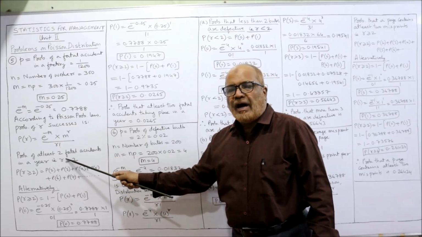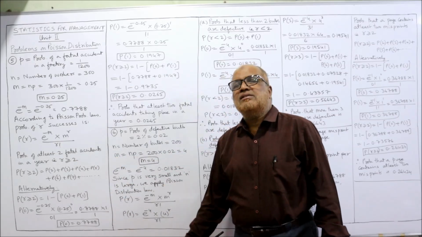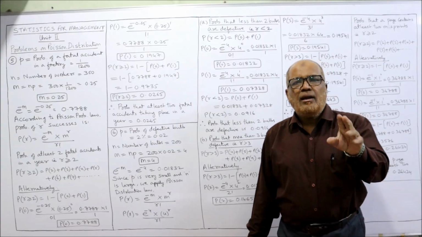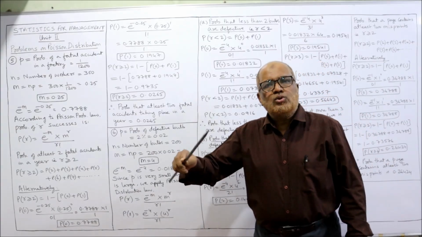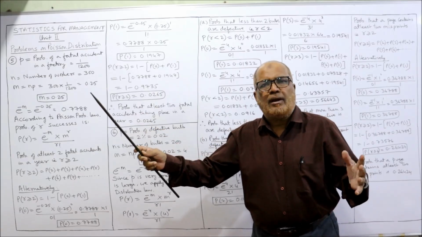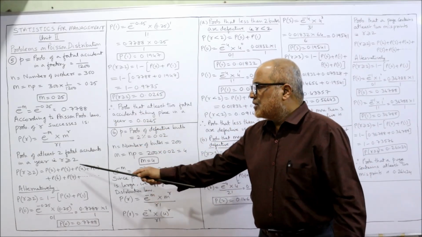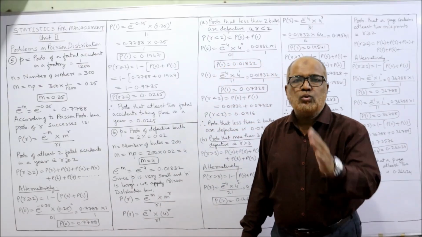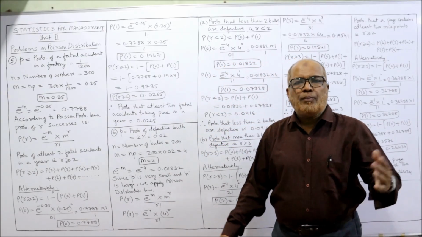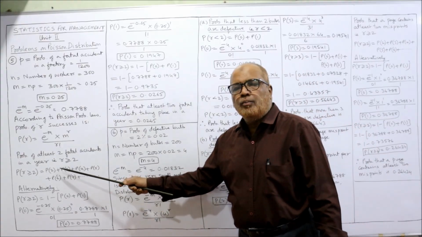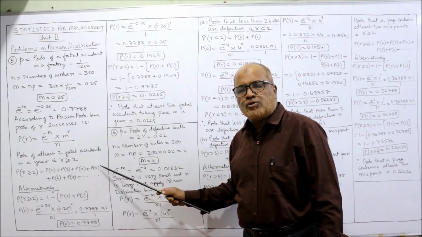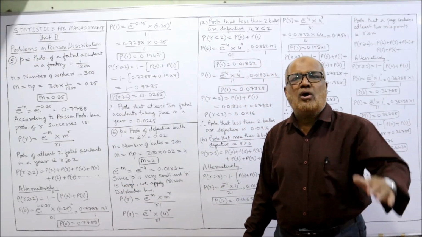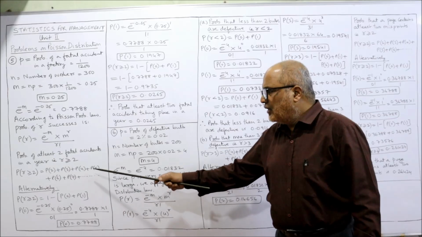Now, the probability of at least 2 fatal accidents in a year. At least means minimum. In a year, minimum 2. That means 2, 3, 4, 5, 6, any number, but minimum is 2. So r is greater than or equal to 2, 2 or more than 2. So the probability will be P of 2 plus P of 3 plus P of 4 plus P of 5 plus P of 6 plus P of 7, like that it goes on, up to infinity.